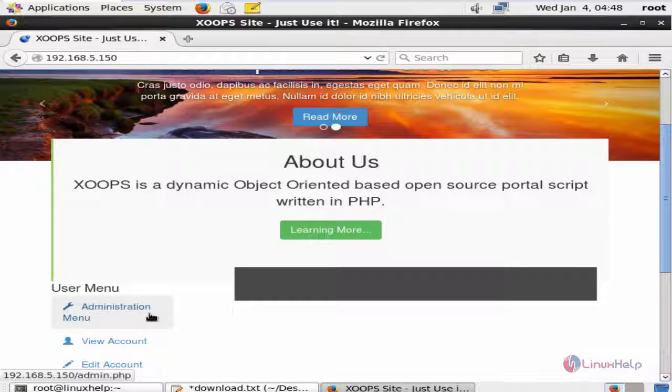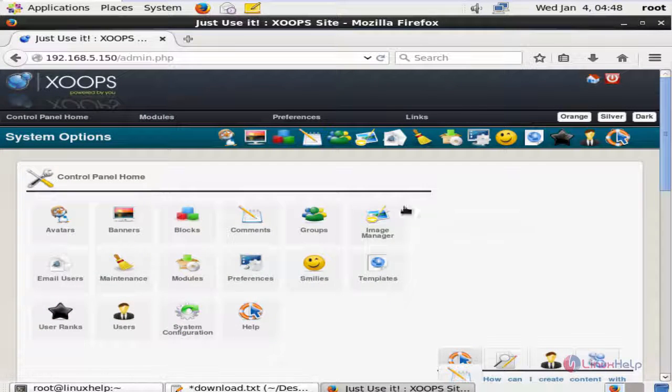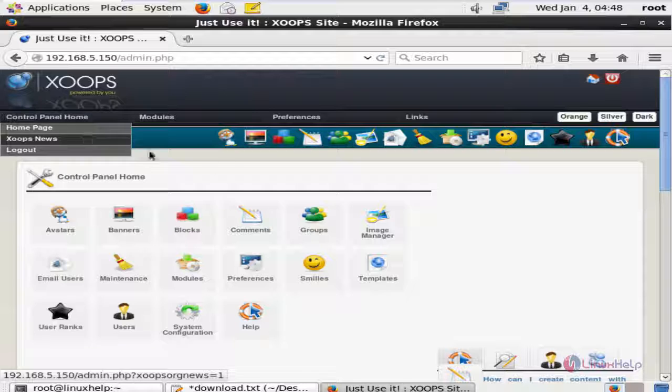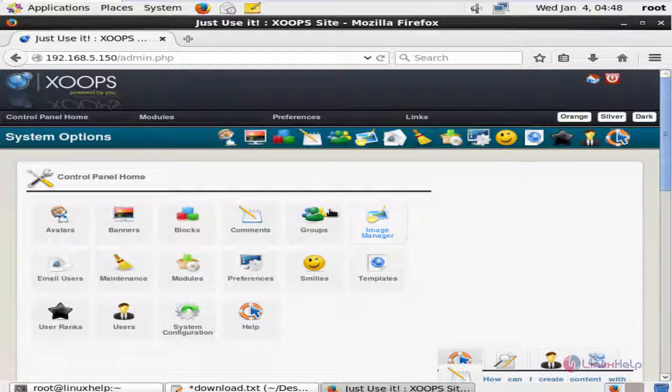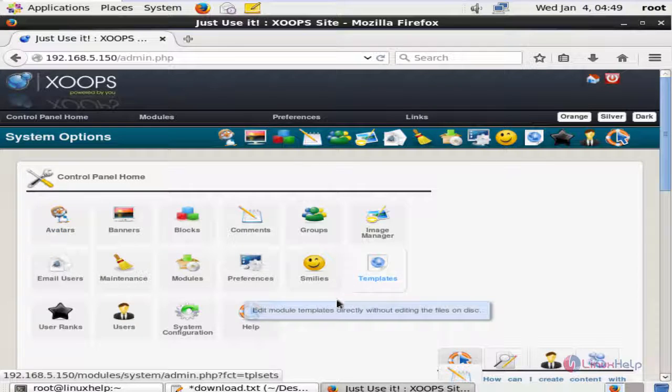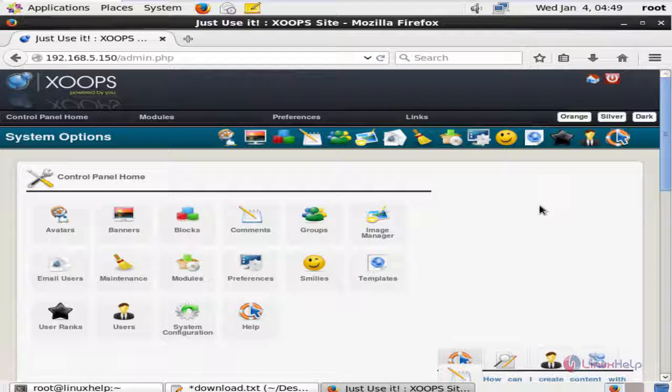Now click the administrative menu and here you can see the administrative interface has appeared. Here you can manage your site using the available options. The Xoops CMS is successfully installed in CentOS.